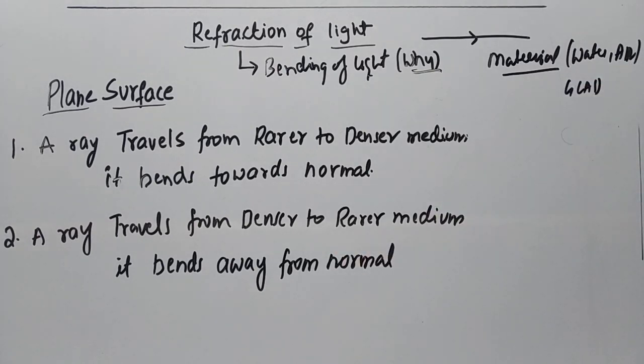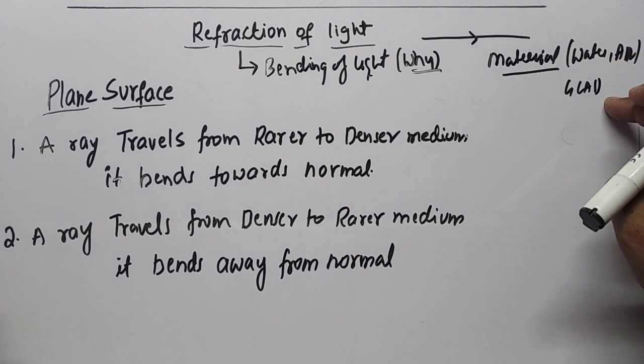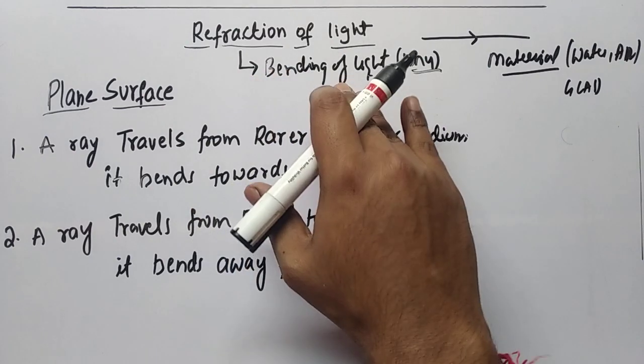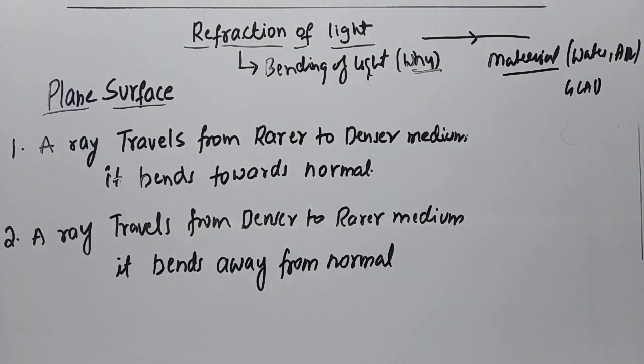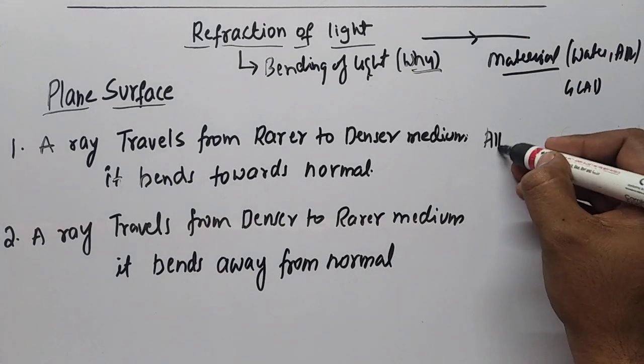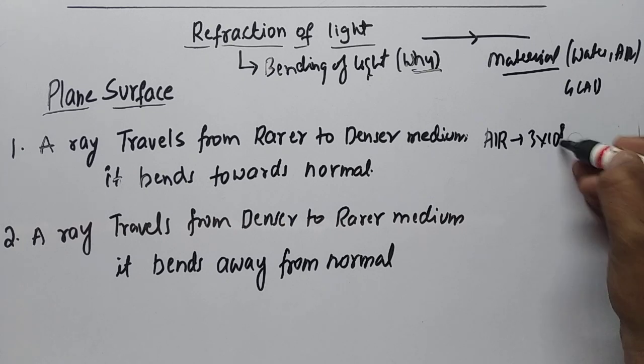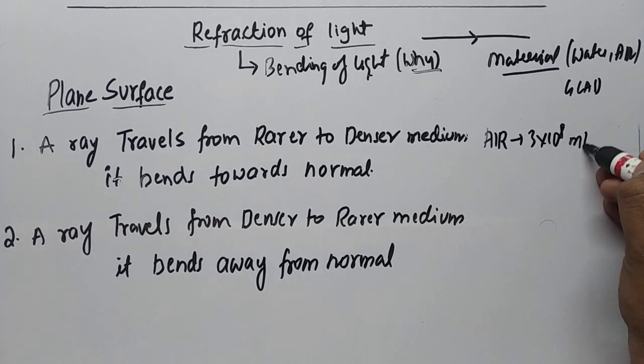When light is passing through air, water, or glass, it travels with a different speed. When light travels from one medium to another, it gets bent due to the different velocity. Every material has a density, so due to the density, the speed of light will be different in different mediums. In air, the speed of light is 3 into 10 power 8 meters per second.